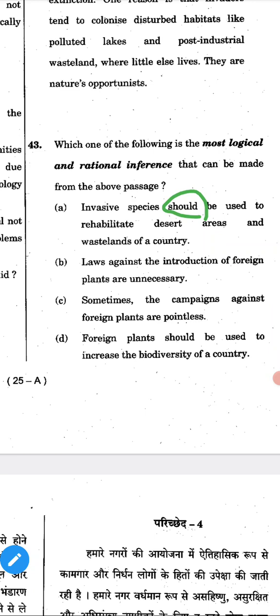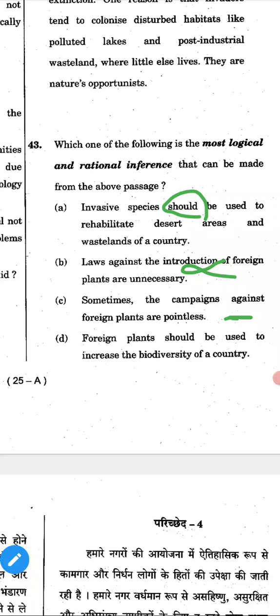This is option A. Option B: laws against the introduction of foreign plants are unnecessary. No, wrong answer. It's necessary because more groundwater is consumed by invasive species, so they have to make some laws. Sometimes the campaigns against the foreign plants are pointless. We'll see, it's on hold.